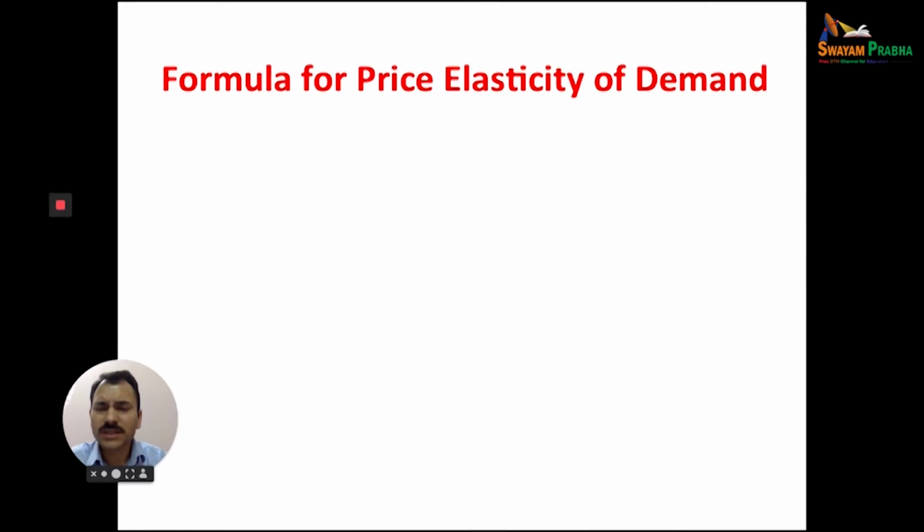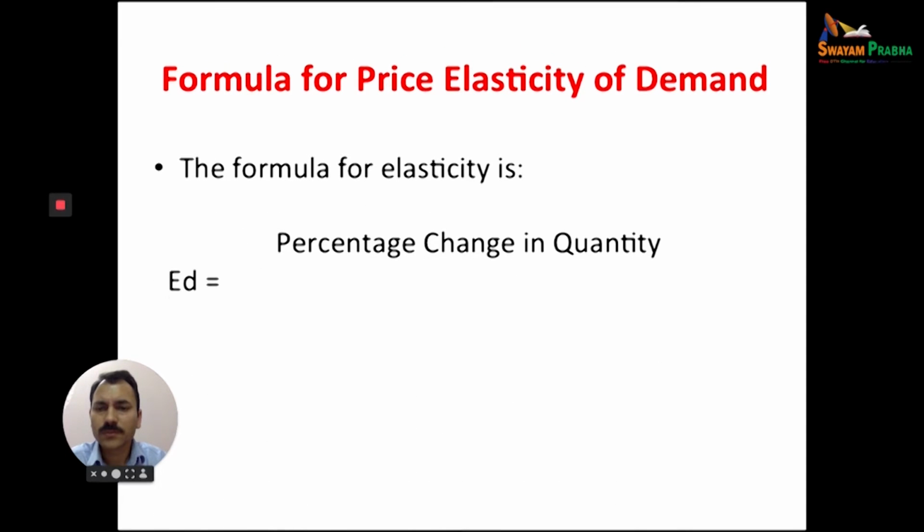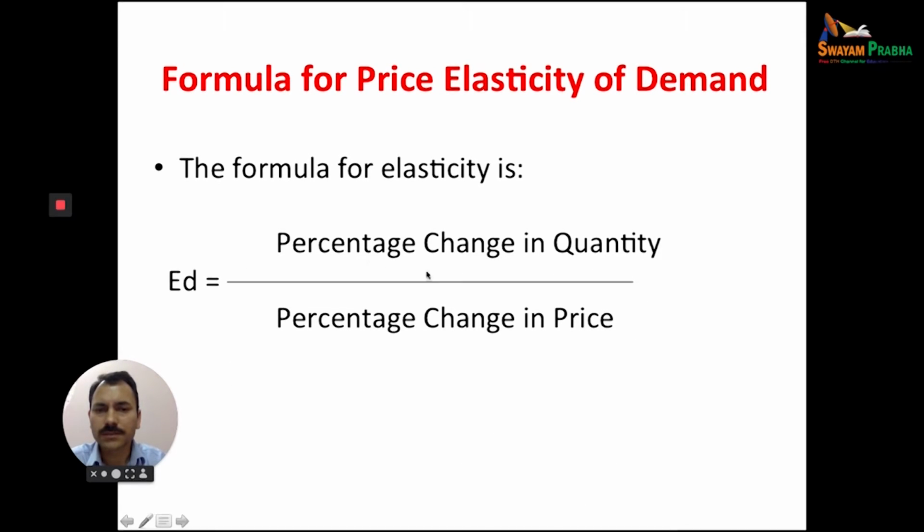Elasticity of demand can simply be calculated through this formula: percentage change in quantity demanded due to percentage change in its price. If there is a 1% change in the price of a commodity, then how much change in quantity demanded? If there is a 1% increase in price and a 1% decrease in quantity demanded, it means unitary elasticity of demand.